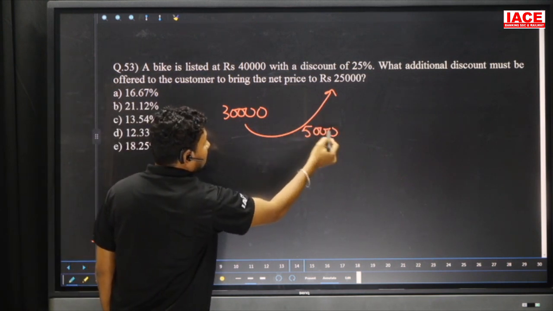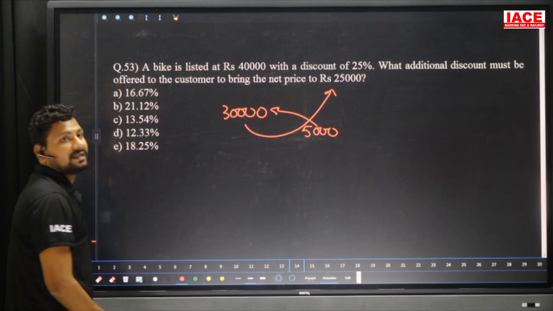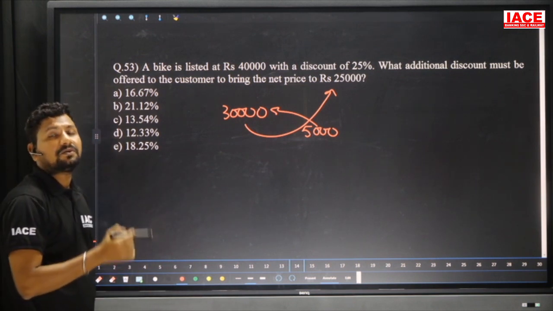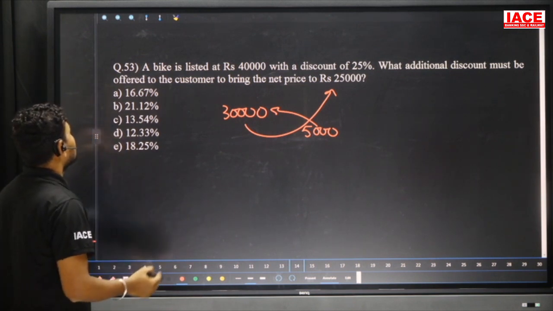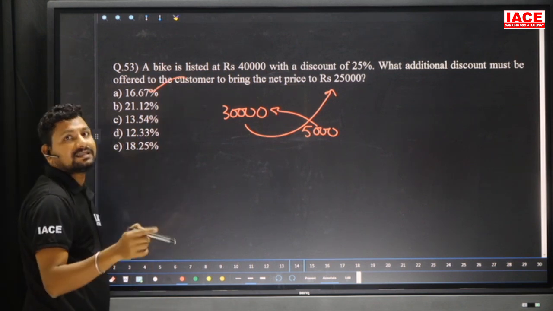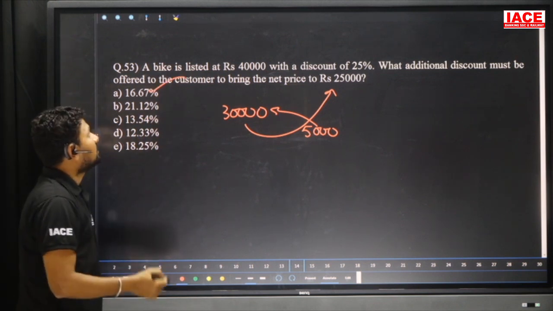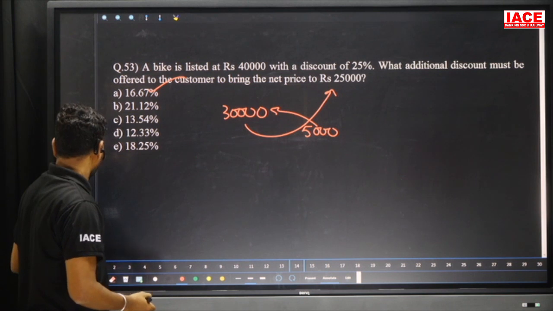5,000 is the second time discount given, on which rupees? So 30,000. 5,000 by 30,000 is equal to 1 by 6. 1 by 6 into 100 is equal to how much percentage? 16.66 percentage, which is equal to 16.67 percentage here.